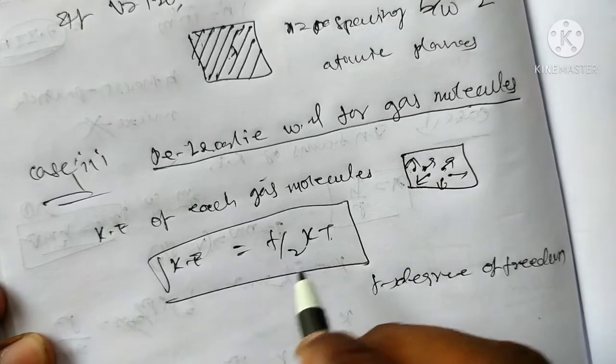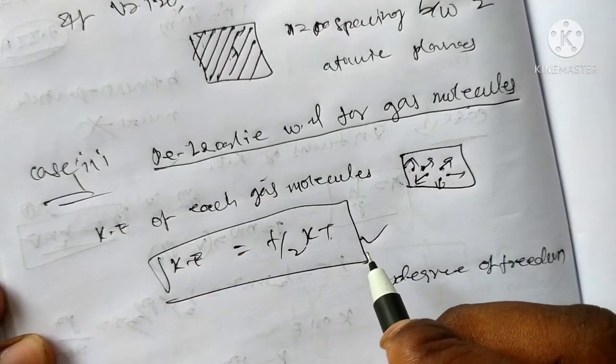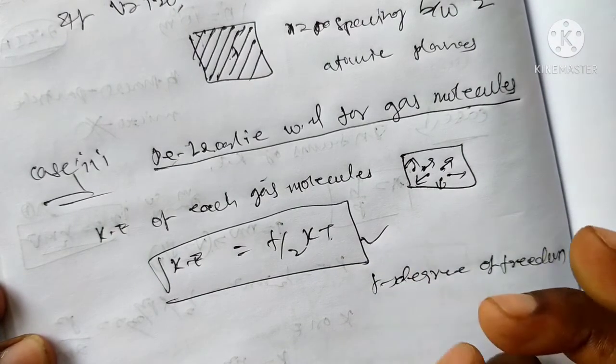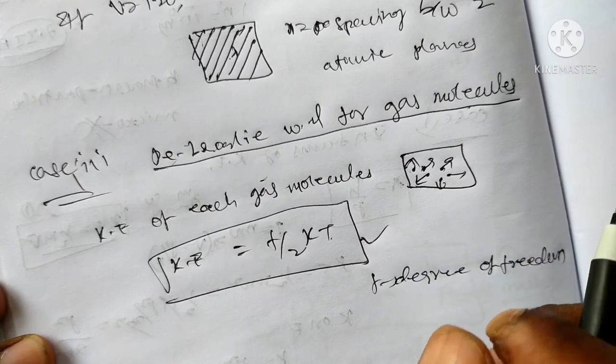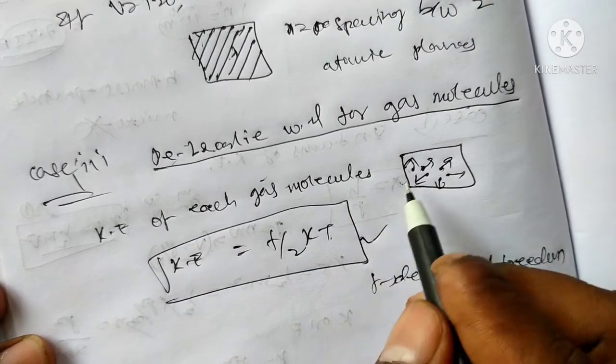This is for all particles, any gas particle: monoatomic, diatomic, triatomic, any gas.